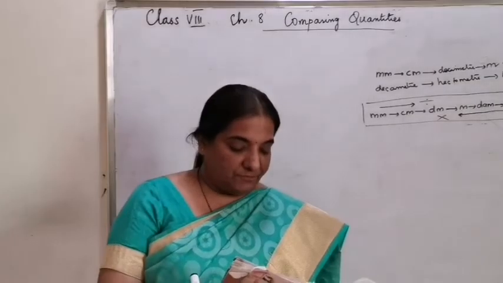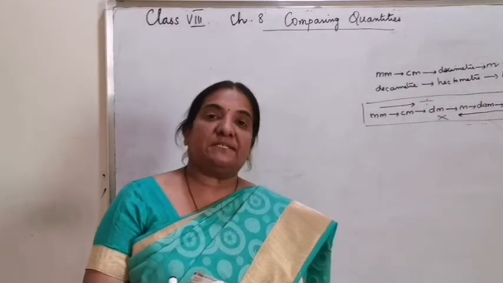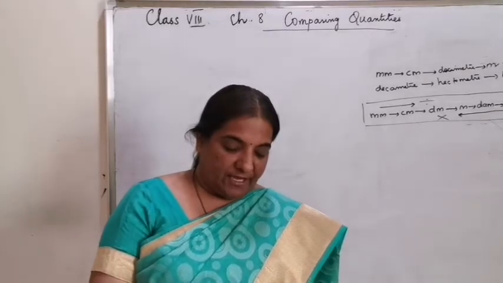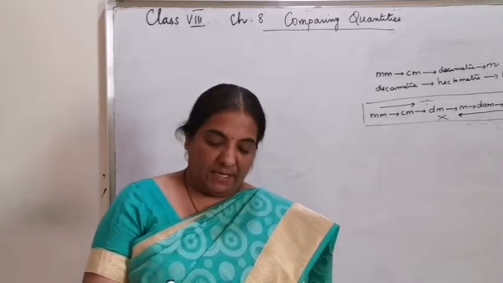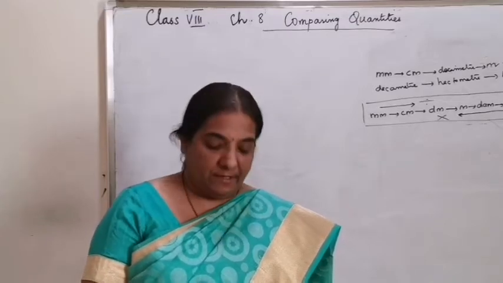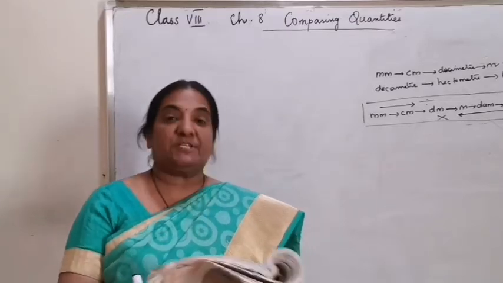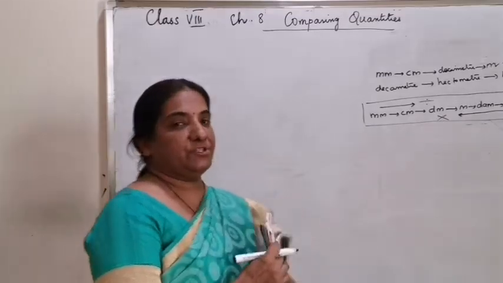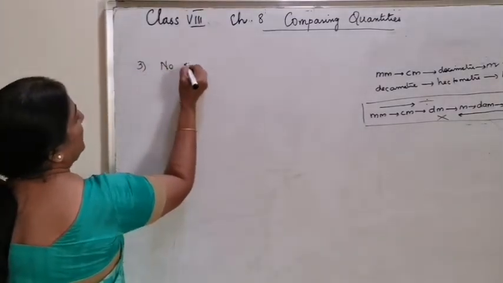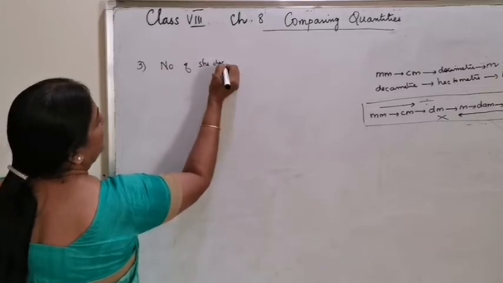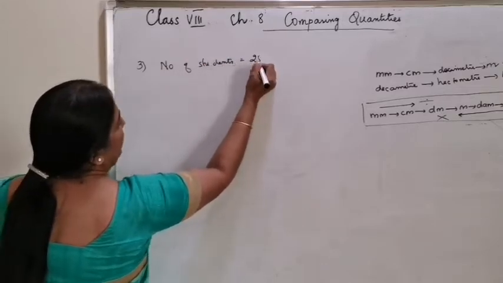Okay. Question number 3. 72% of 25 students are good in mathematics. How many are not good in mathematics? 72% of 25 students. That means total number of students is 25.